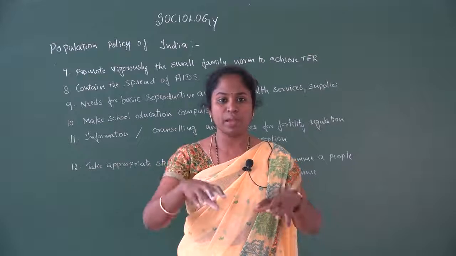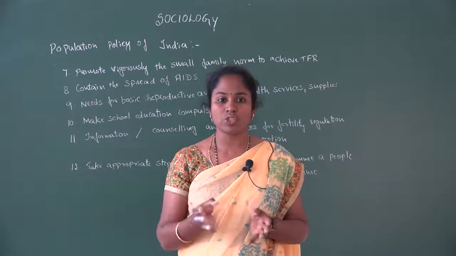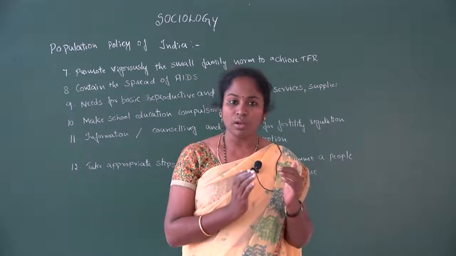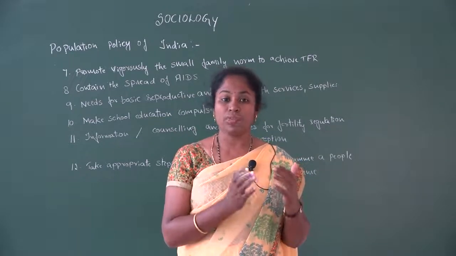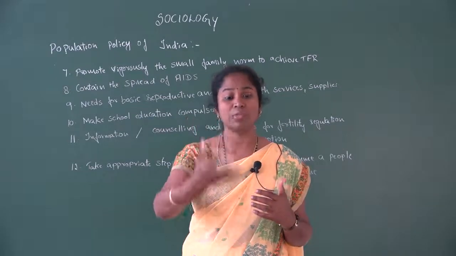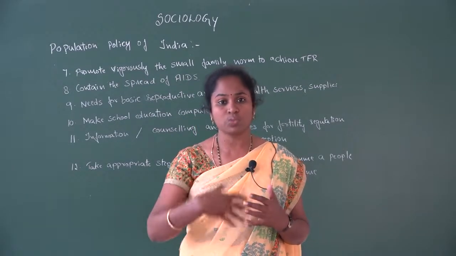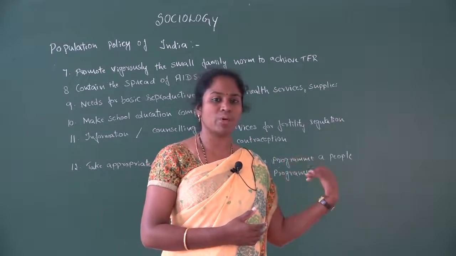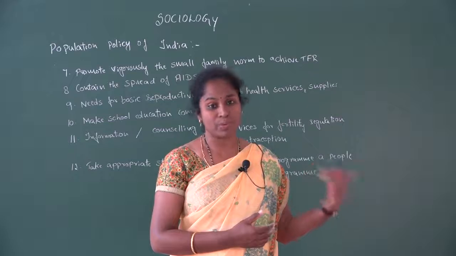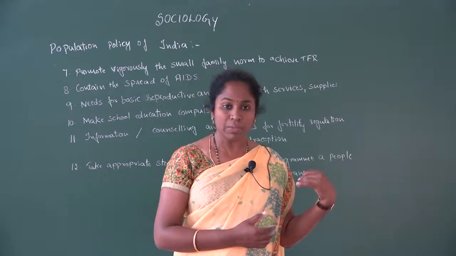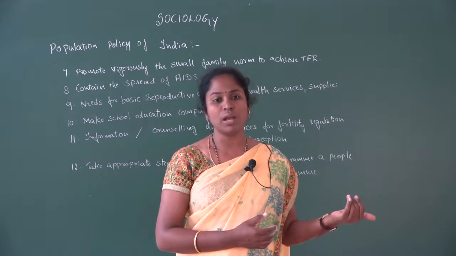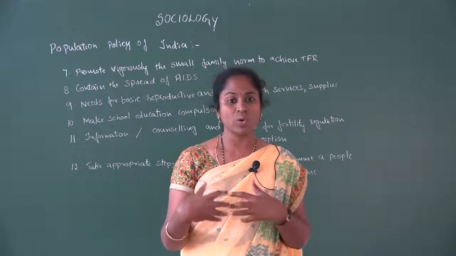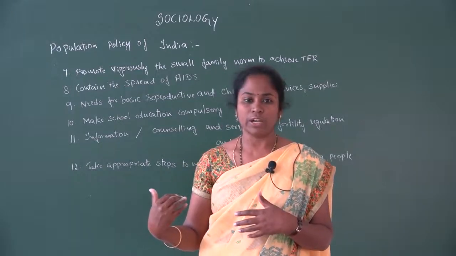So each family consists of society. So if everyone has the knowledge about these things, what measures we have to take, and if we have the information, then we can spread the information to other people also. So instead of calling this a family welfare program, it has to become a people welfare program. If it becomes a people welfare program, the people can get information about these things and try to control the population of Indian society.